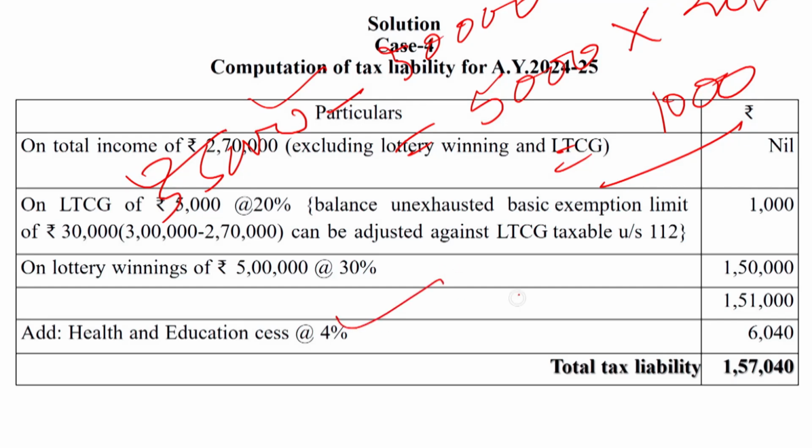So 30% of 5 lakh is 1,50,000. Then 1,000 and 1,50,000 will be 1,51,000. On the 1,51,000, the health and education cess at the rate of 4% applies, so it will be 1,57,040 rupees. So dear students, this will become the amount of tax liability.